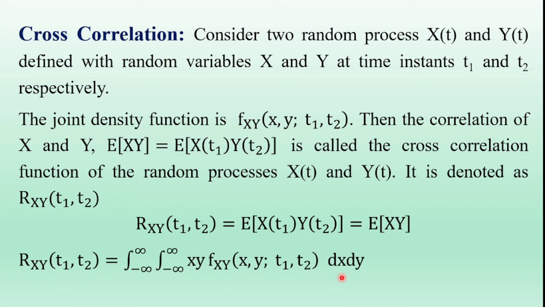So these are the three important statistical properties of a random process: the mean of the random process, the autocorrelation function of the random process, and the cross correlation function of the random processes x of t and y of t.